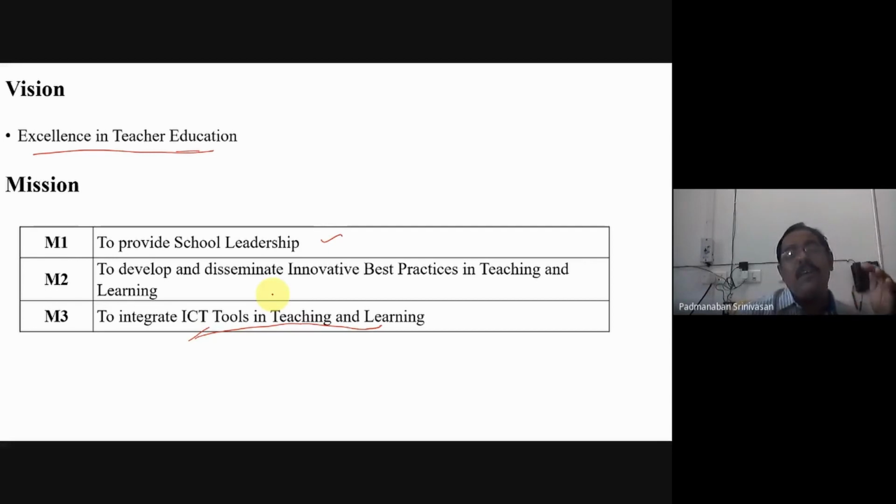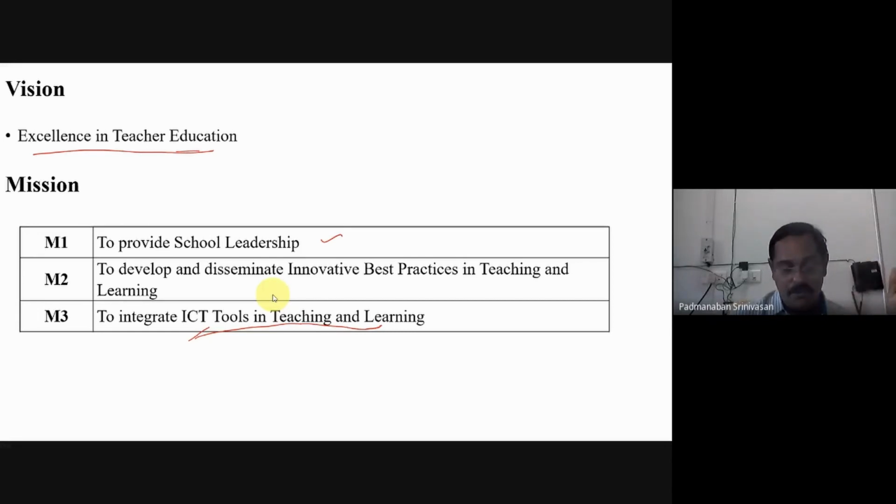Likewise, every department has to make its vision, thinking of the programs under the department, and then the missions. 3 or 4 is enough. If you have 10, 20, that will be difficult for mapping. So have a handful, 4 or 5. Achieving the mission itself is very difficult for us, so not having more than 5 will be better. Then the mapping will be easy because we are going for that also.